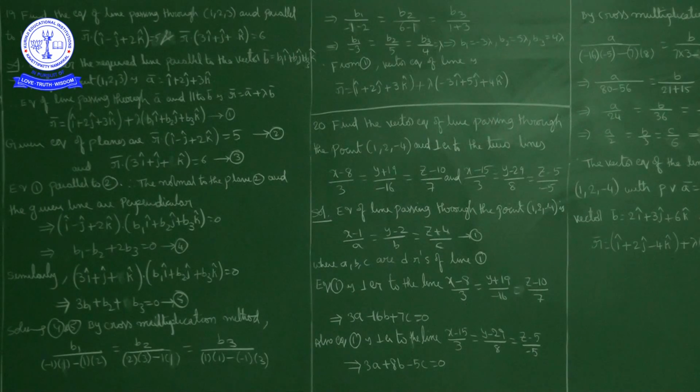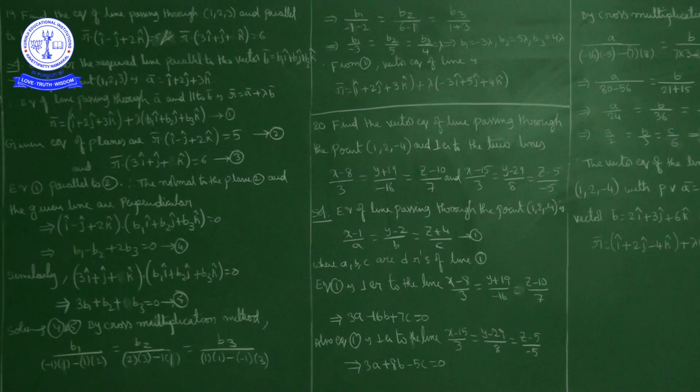The equation of a line passing through a point a bar and parallel to a vector b bar is R bar is equal to a bar plus lambda b bar. So the equation of the line is R bar is equal to i cap plus 2j cap plus 3k cap plus lambda times (b1 i cap plus b2 j cap plus b3 k cap). I will mark this one as 1.